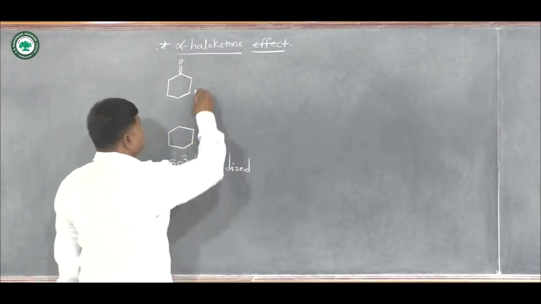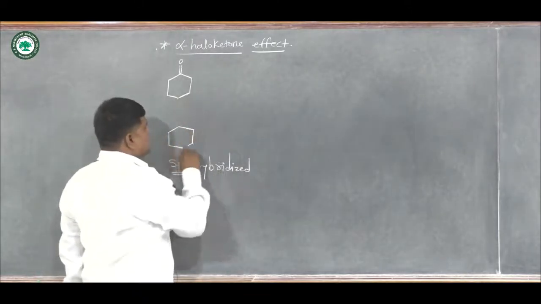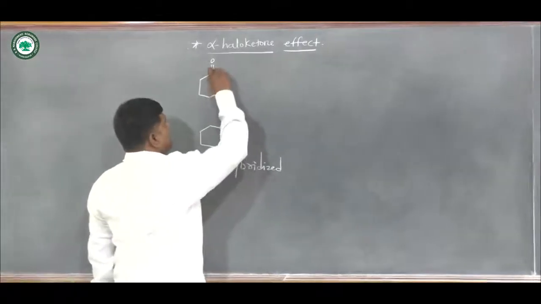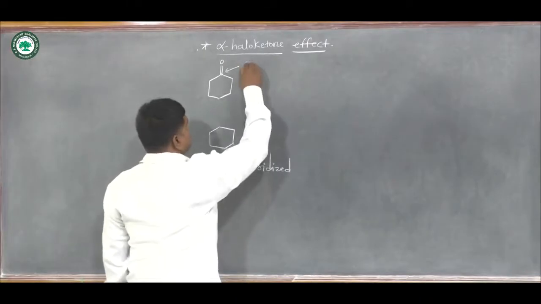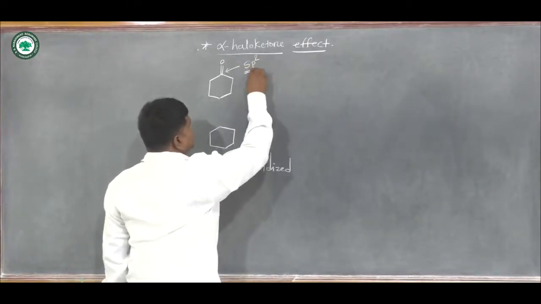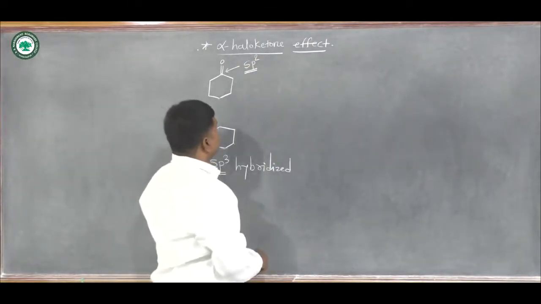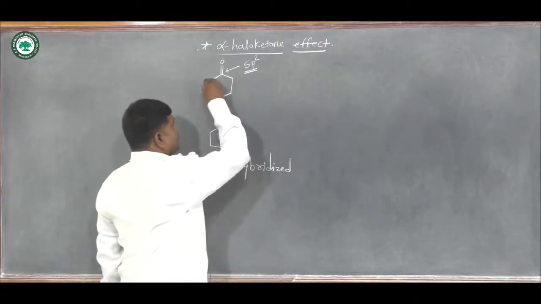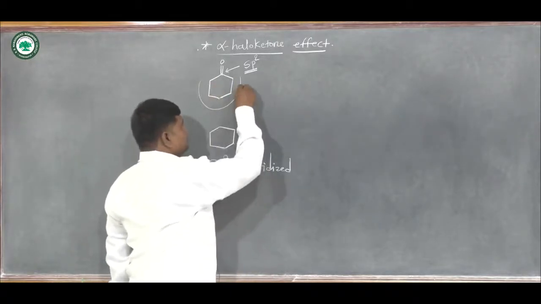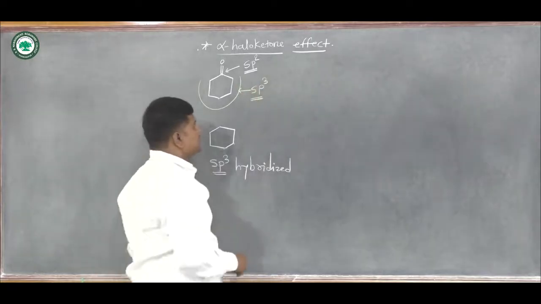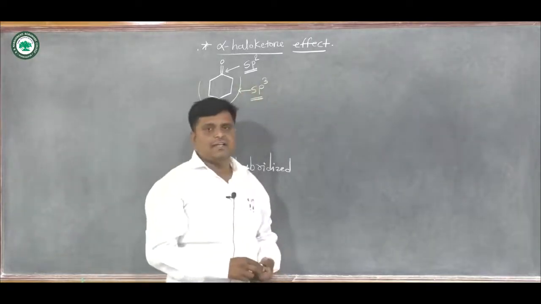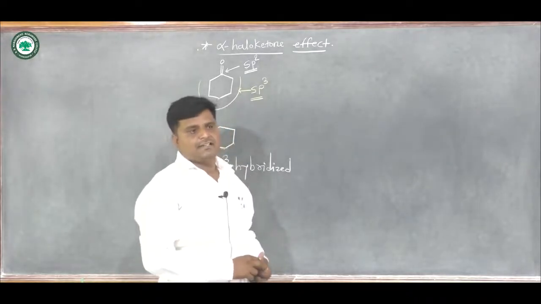And here, out of these 6 carbons, 1 carbon is sp2 hybridized. So 5 carbon atoms are sp3 hybridized and 1 carbon atom is sp2 hybridized.